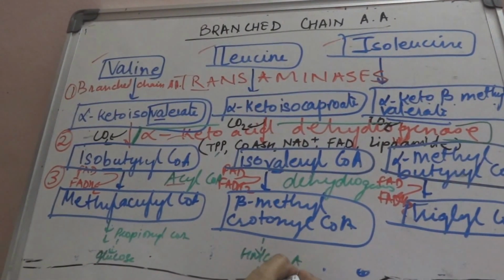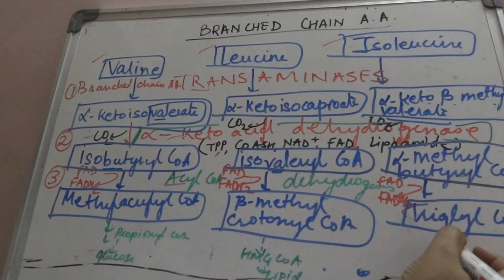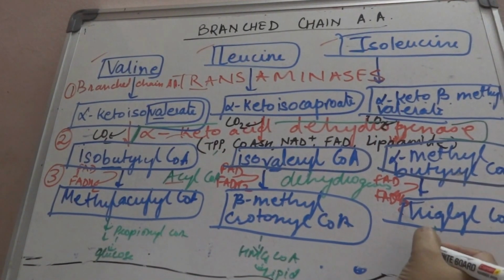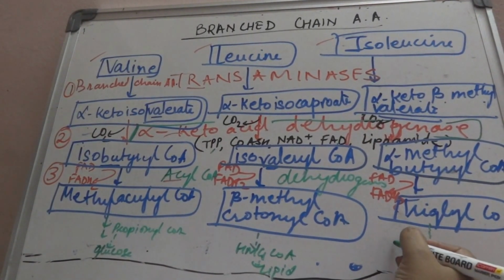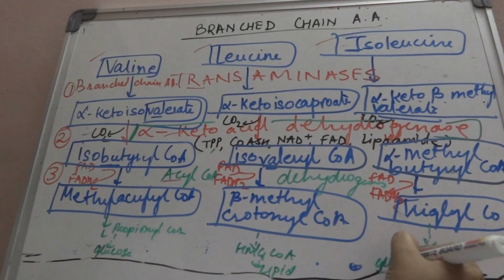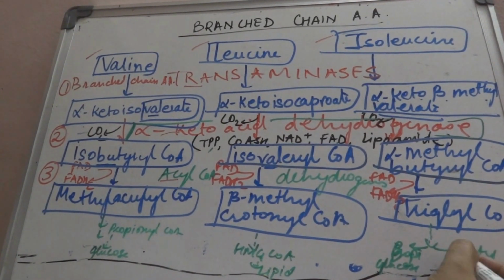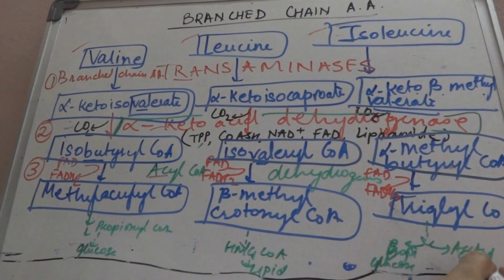So it is in the lipid metabolism. And this tiglyl CoA, it is isoleucine. So isoleucine is both glucogenic and ketogenic. So it will form propionyl CoA. It will go to glucose and it will form acetyl CoA and it will undergo lipid metabolism.